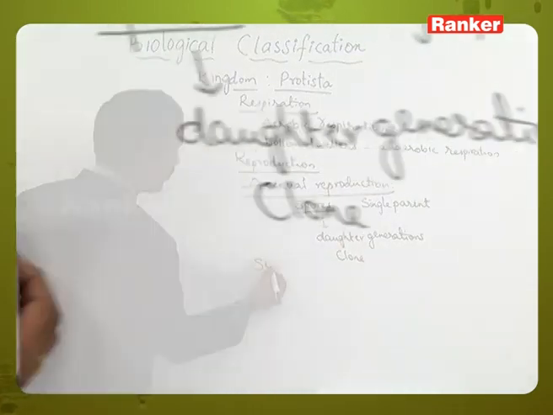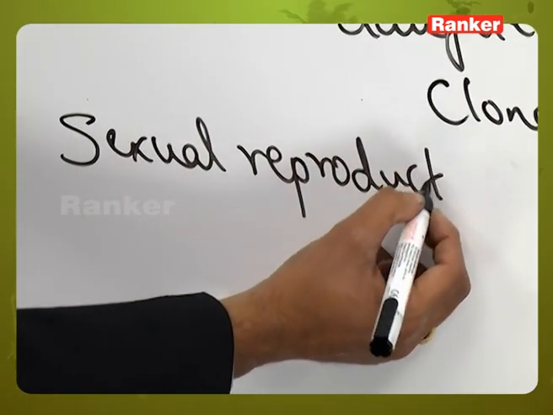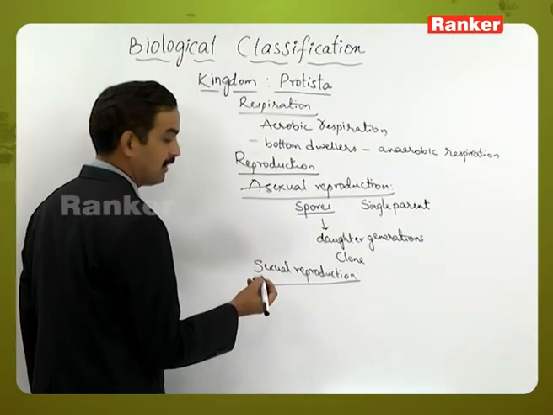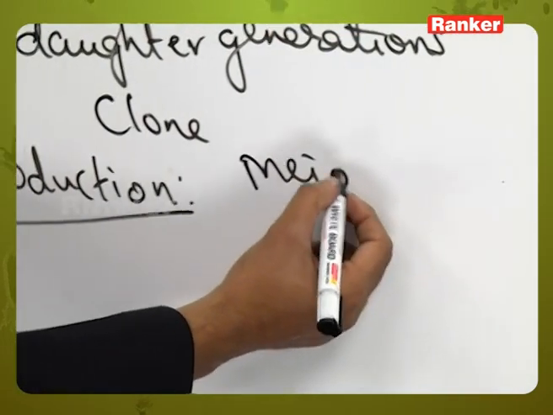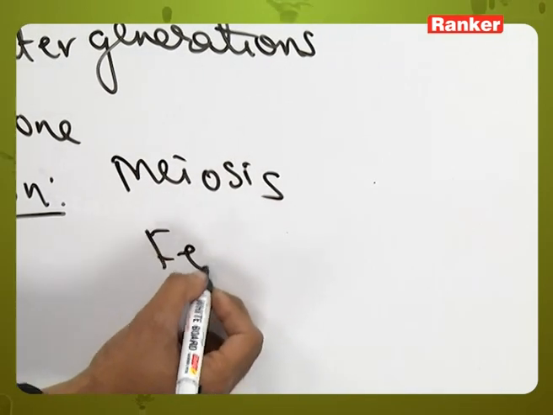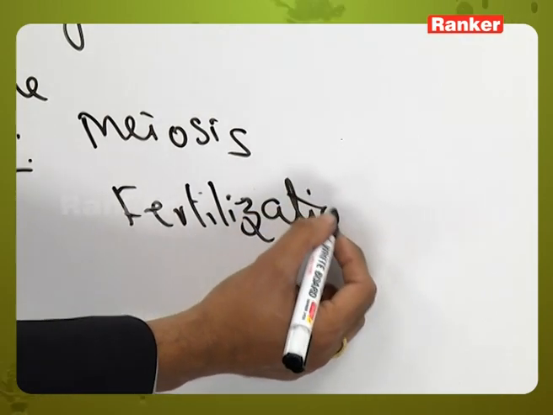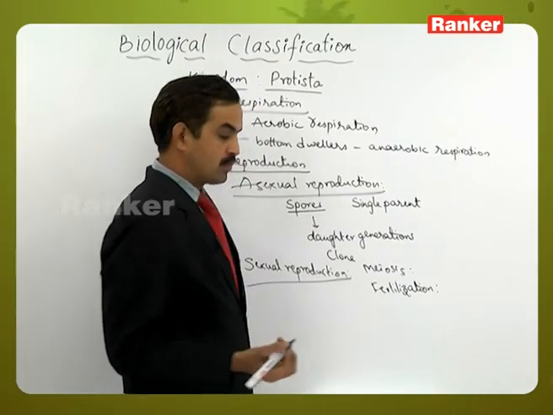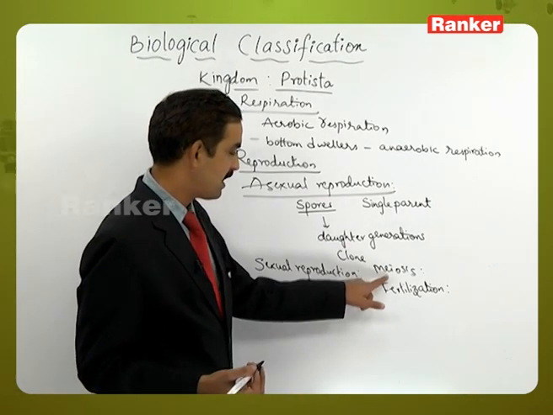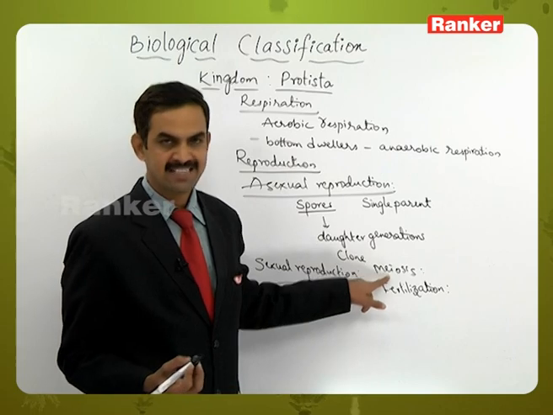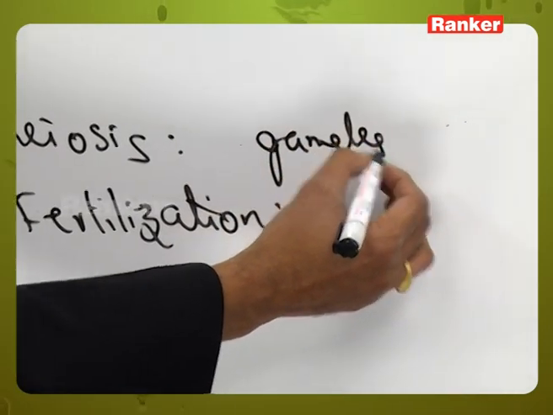Then sexual reproduction. Here the members of Protista will perform sexual reproduction. This includes two events, that is meiosis and fertilization. In meiosis, the diploid structures will undergo meiosis to produce the gametes, and the gametes will generally be haploid.